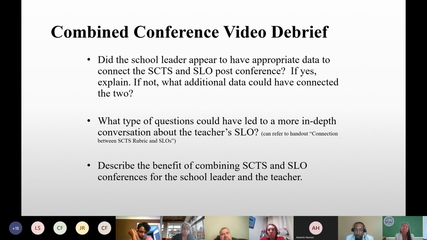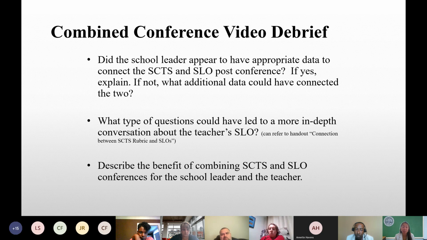So we do have a few questions posted up here, and I'd like you to take a moment to browse your notes and look at these bullets. We'll think about responding to the question: did the school leader appear to have appropriate data to connect to the SCTS and SLO post-conference?